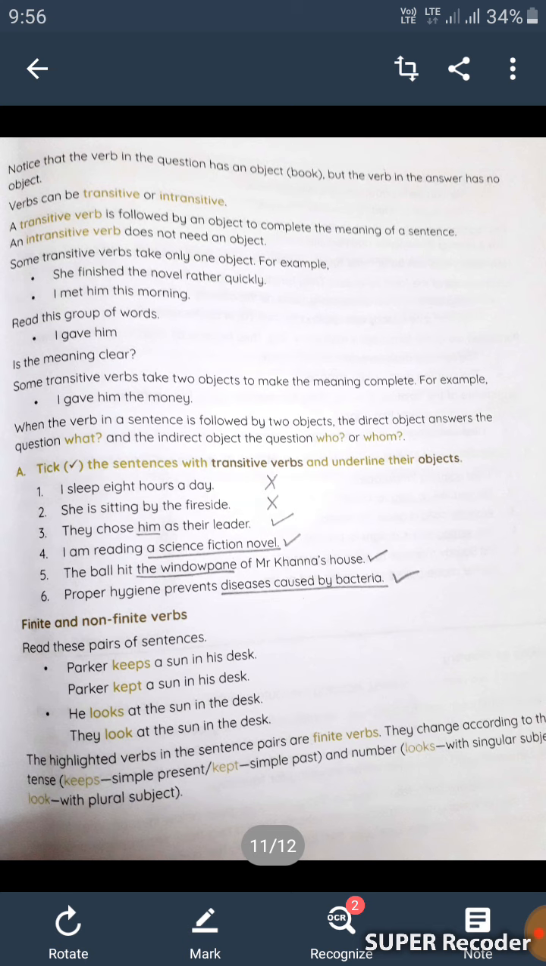जो इन sentences में highlighted words हैं ये finite verbs हैं. They change according to the tense. ये tense के according change हो जाते हैं. Keeps, अगर keeps है it means ये simple present है. अगर kept है तो ये simple past है. And number, looks, जो numbers हैं यहाँ पर looks है वह singular subject है और look जो है वो plural subject है.